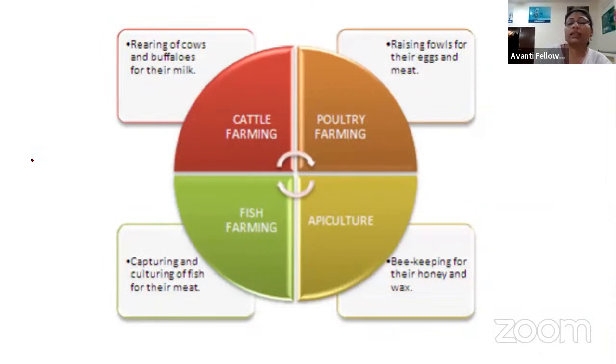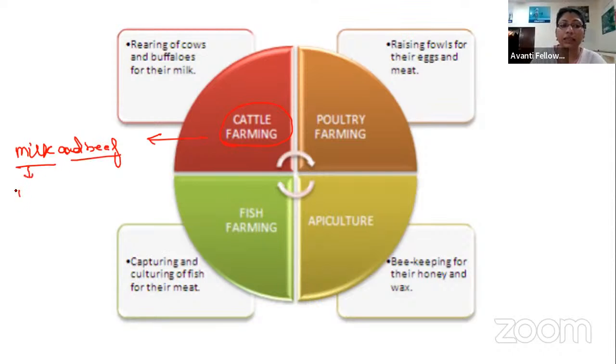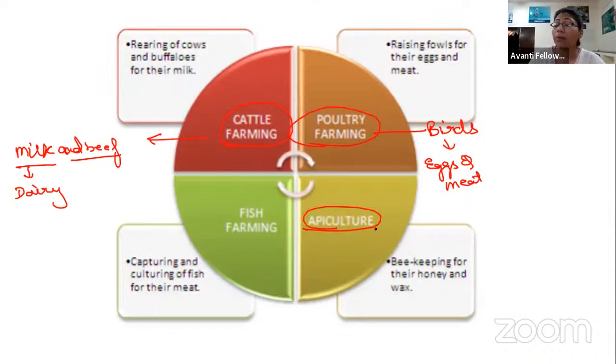So as I told, animal husbandry deals with different types of livestock. The first is cattle farming. Cattle farming is done for producing milk, or we can say dairy products, and beef, right? Whereas poultry farming is related to birds, from which we obtain eggs and meat. The third branch is apiculture. Apiculture is related to beekeeping.